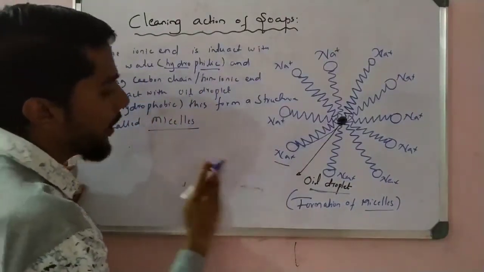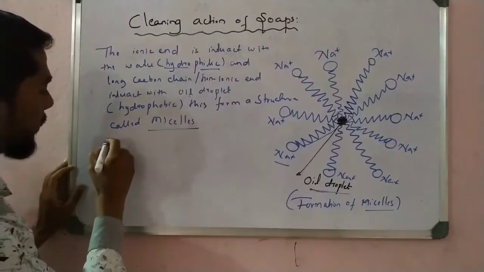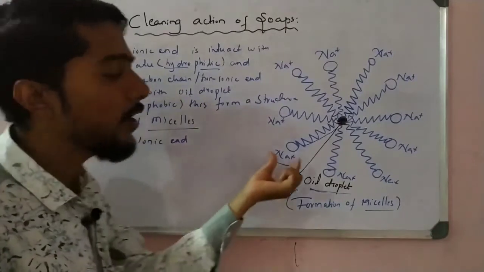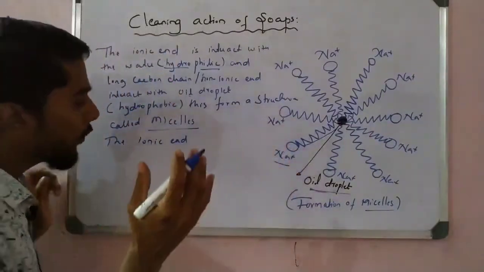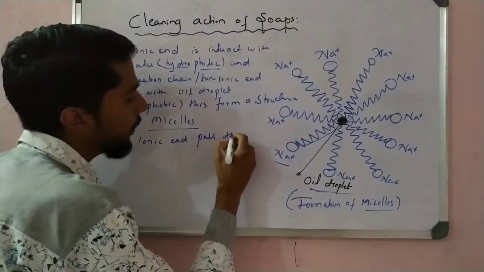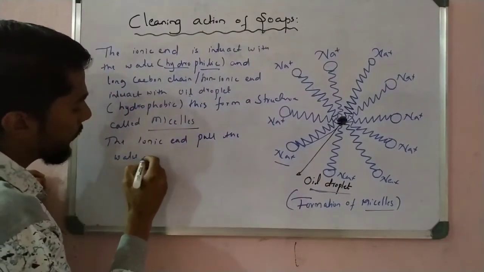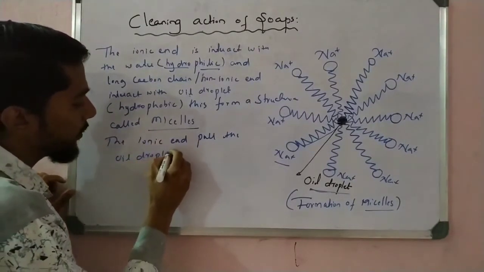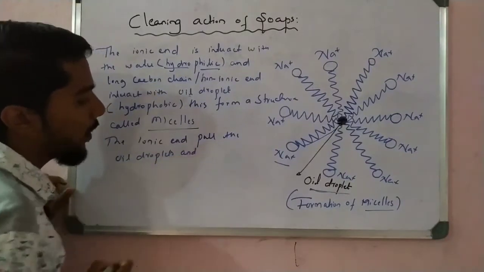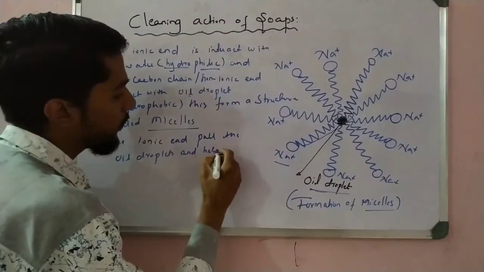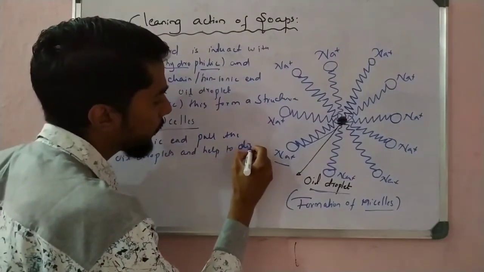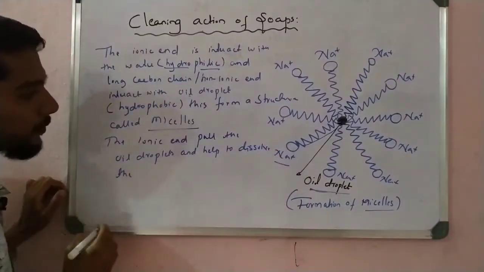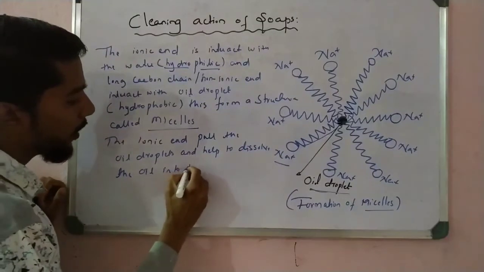Now see here what happened here. See the ionic end, that is called hydrophilic, right? The hydrophilic end pulls the oil droplets and helps to dissolve the oil into the water.